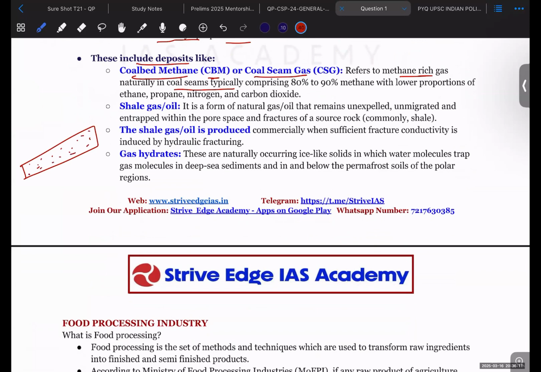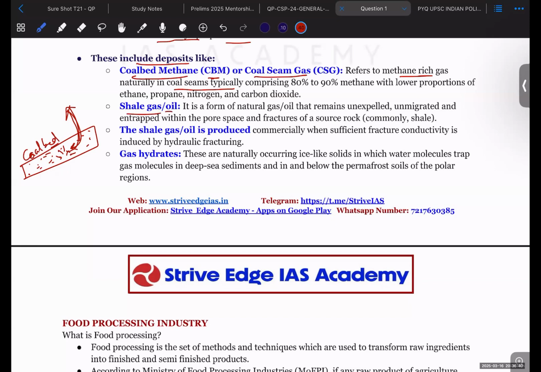In order to explore that methane gas, fractures are made in this coal, and methane is taken out from this coal bed. This is how coal bed methane comes out.